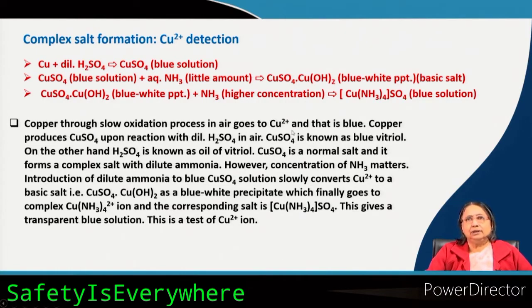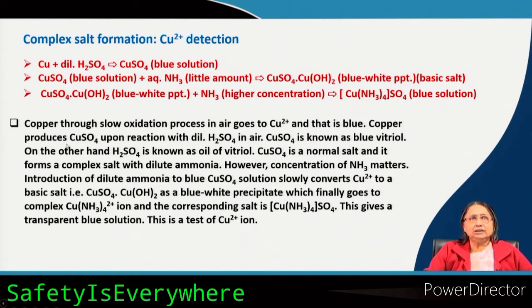You see some blackish tint on the surface of the copper metal, that is nothing but copper oxide, and copper 2 plus, we know, is blue in color.